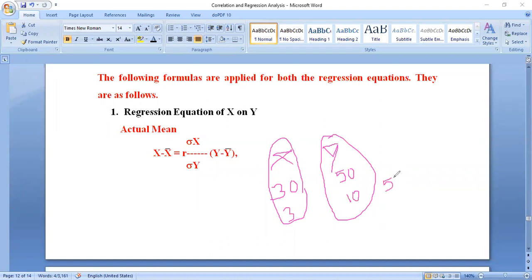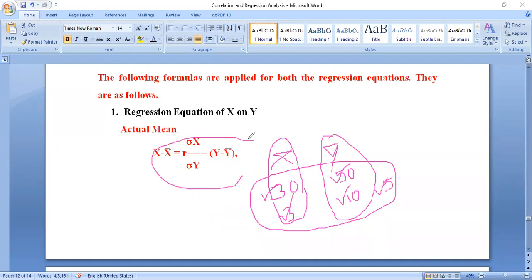In these cases, you observe carefully, x bar and y bar values are whole numbers. If this thing is repeated, then what we have to do? We have to apply the actual mean method formula.